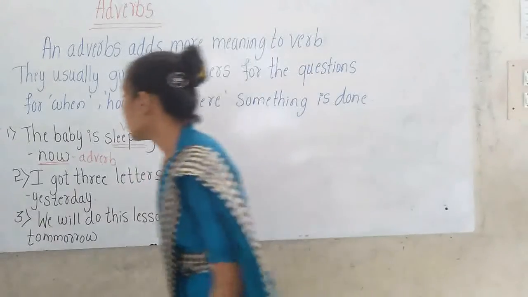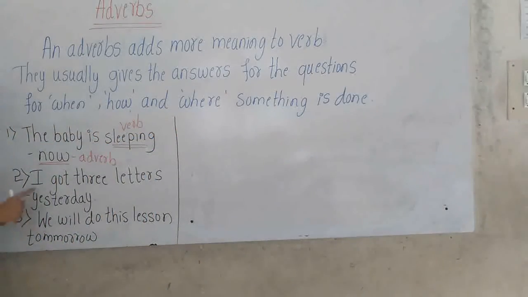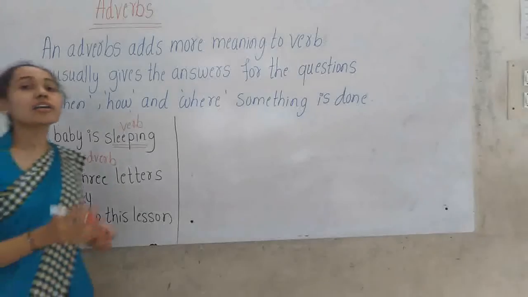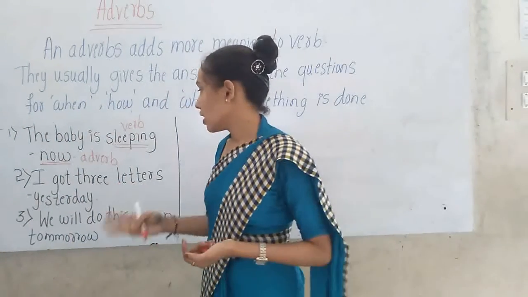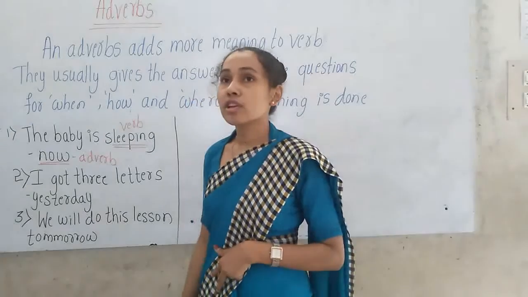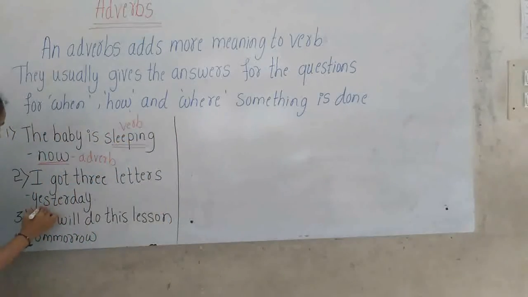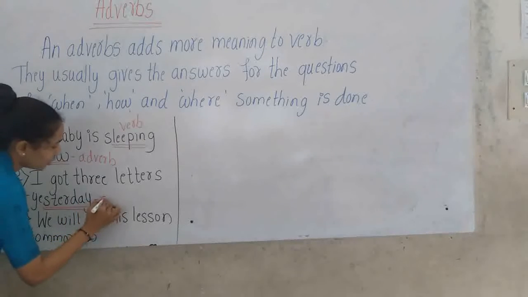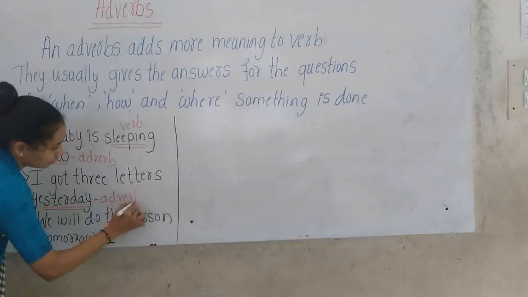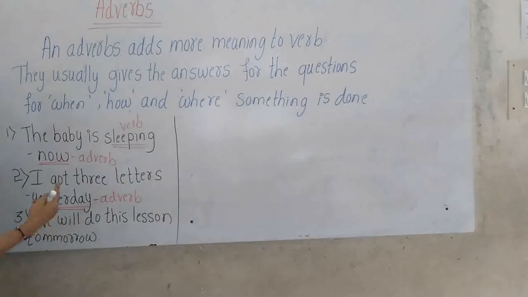Now look at the second one, children. I got 3 letters yesterday. Which is the adverb here? Yesterday is the adverb. Yesterday is adding more meaning to the verb got. Here the word yesterday tells us when the action is being done.